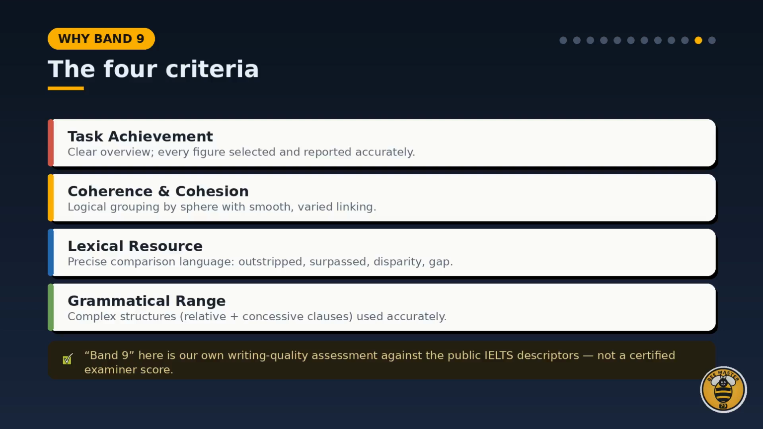Why this scores Band 9. Task achievement, a clear overview and accurate data. Coherence, logical grouping by sphere. Lexical resource, precise comparison language. And grammatical range, complex structures used accurately. One honest note, Band 9 here reflects our own assessment against the public IELTS descriptors, not a certified examiner score.